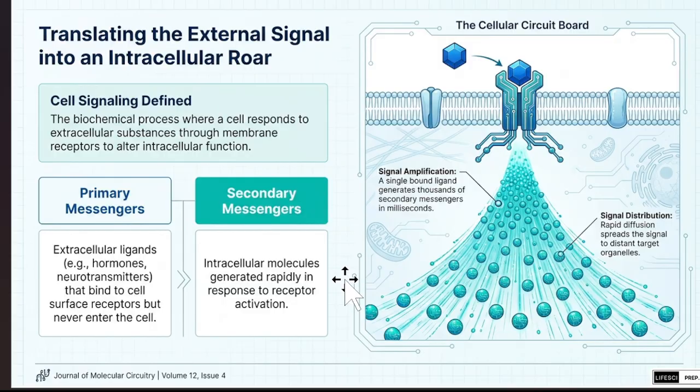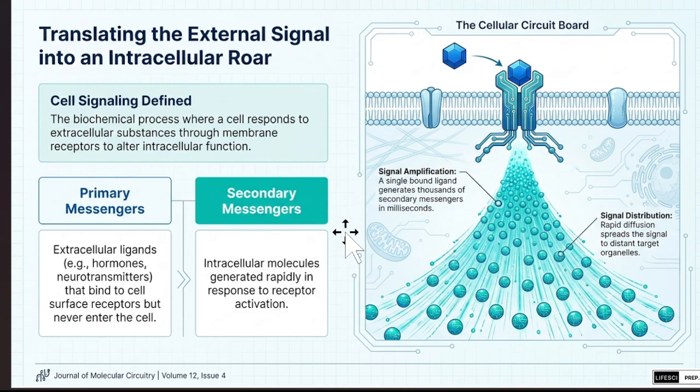At first, what is cell signaling? As you know from the first class, I have given some information on that. It is the biochemical process where a cell responds to extracellular signals and acts based on that signal or further relays the signal to the exact target site.